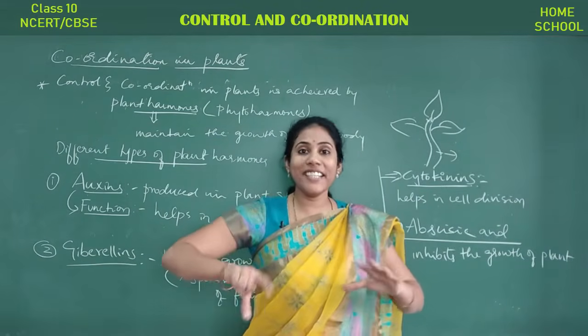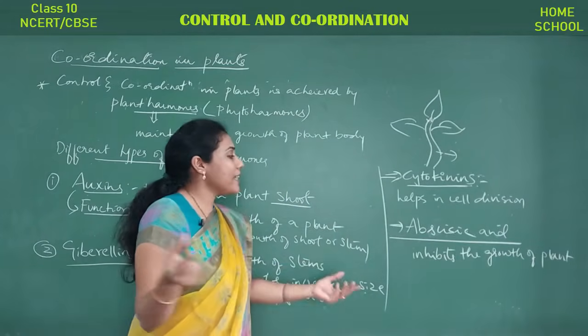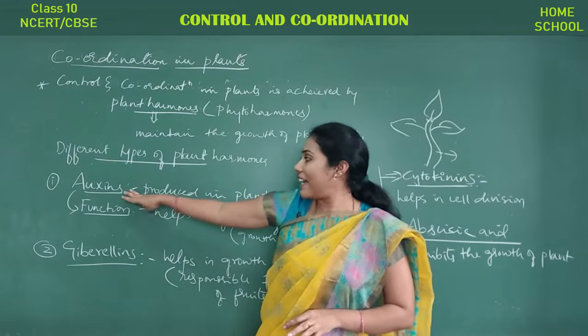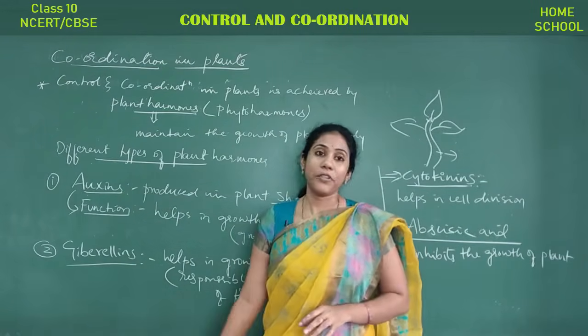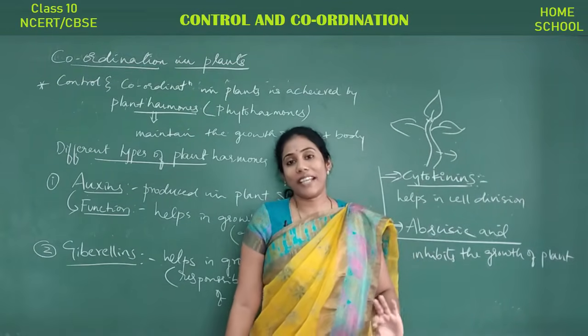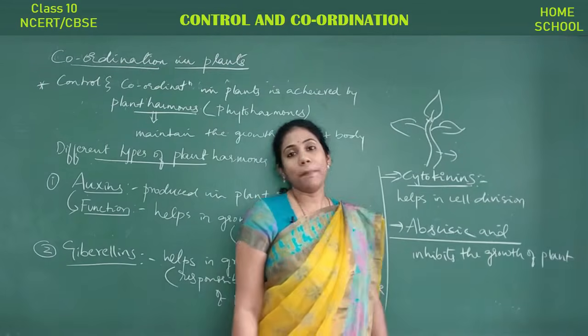They help in increasing the size of a plant, right? So this abscisic acid will inhibit, it suppresses the action of auxin and gibberellins. Okay, so it will help in stopping the growth of a plant actually. Got to know? That is what we mean by inhibits the growth of a plant.